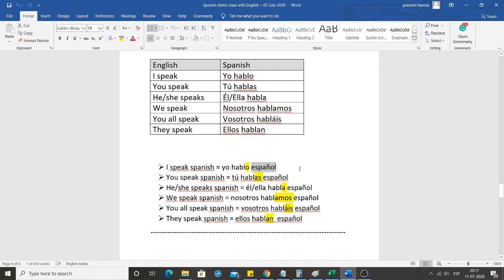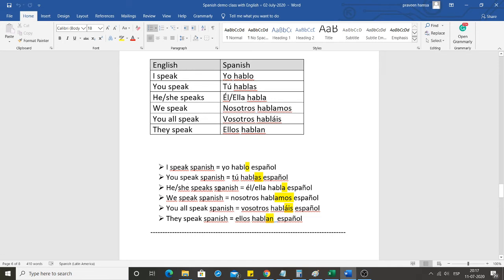Like in Hindi, English is called Angrezi, right? Like English in Telugu is called Anglamo. So similarly, Spanish in Spanish is called Español. So, I speak Spanish. Yo hablo español. You speak Spanish. Tú hablas español.